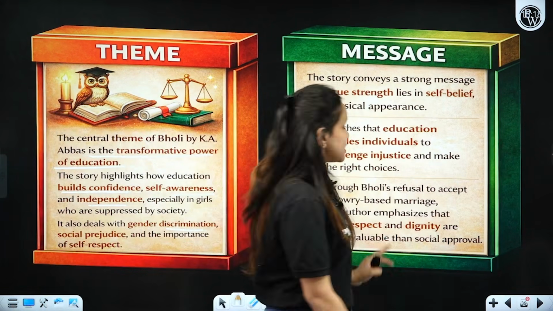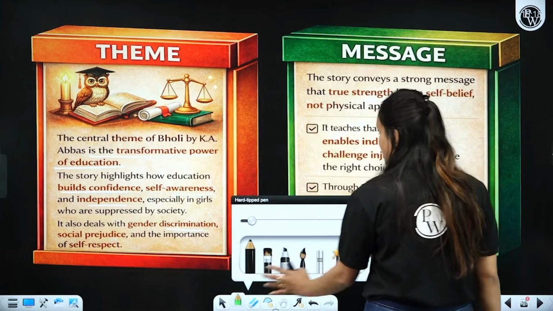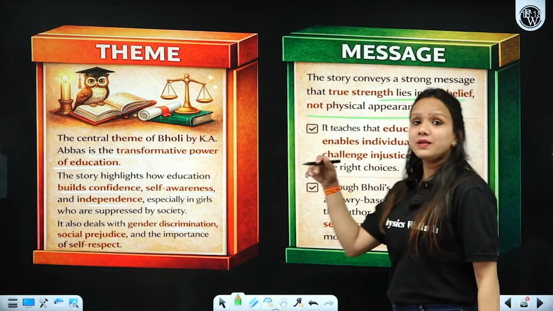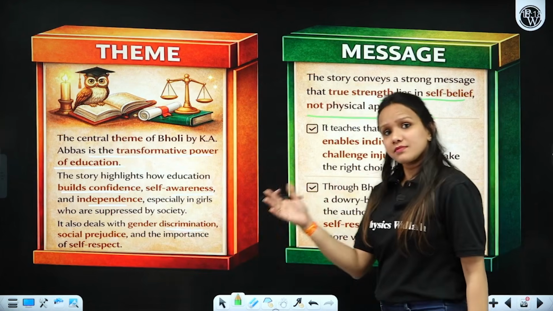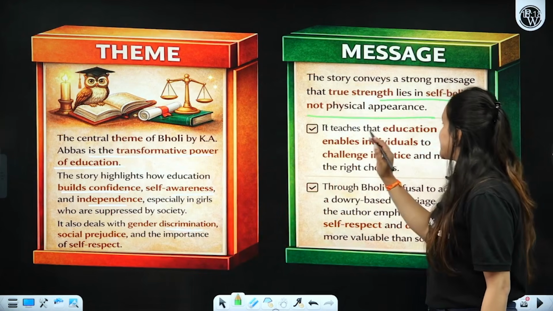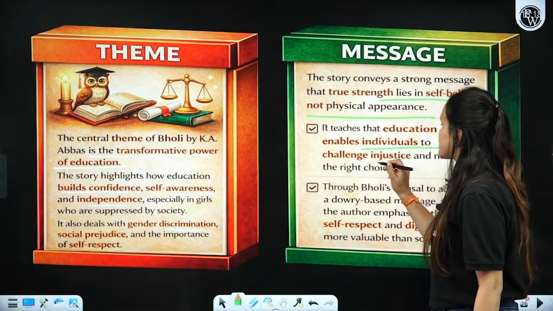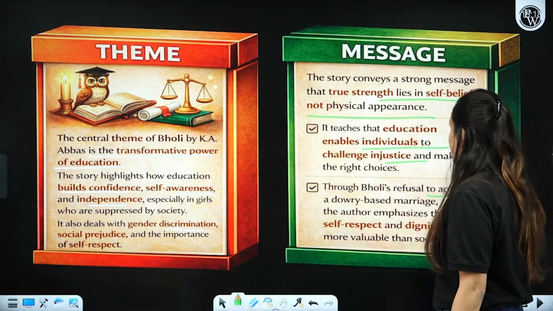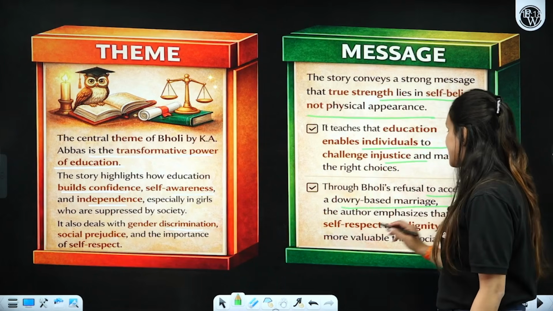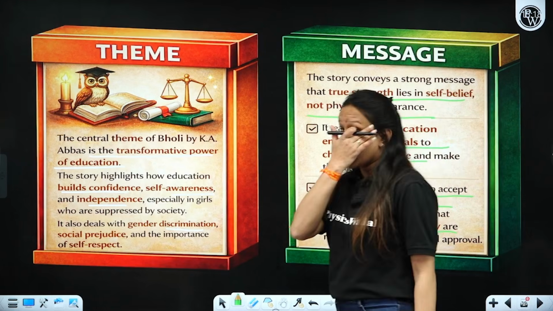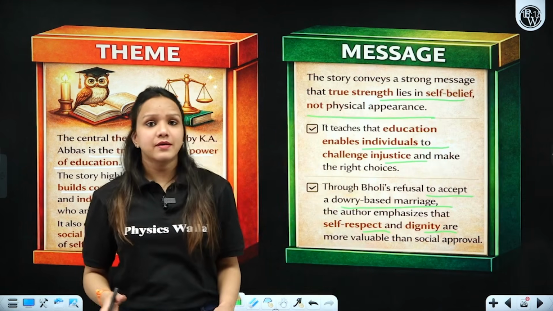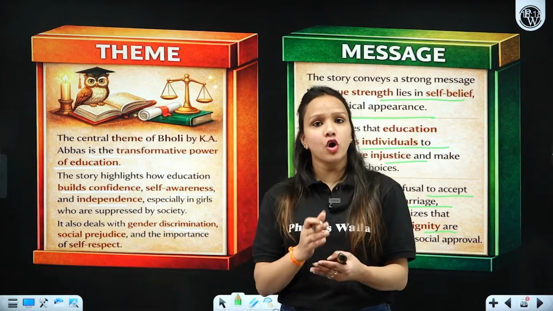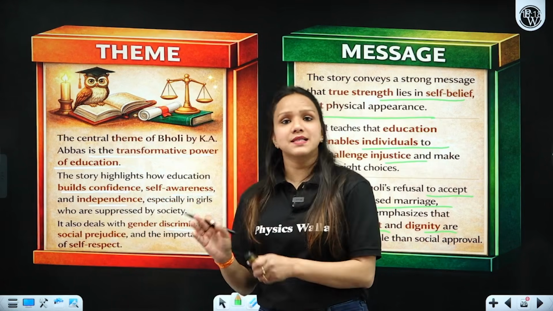What is the important message? The story conveys a very important message: true strength lies in self-belief, not physical appearance. Bholi believed in herself and said no. It teaches that education enables individuals to challenge the injustice done towards them. Through Bholi's refusal to accept a dowry-based marriage, the author emphasizes that self-respect and dignity are above everything in life. You should always make sure that your self-respect and your dignity are not compromised at any cost.